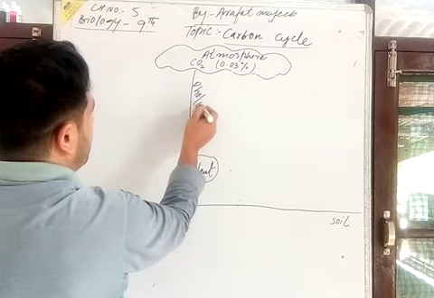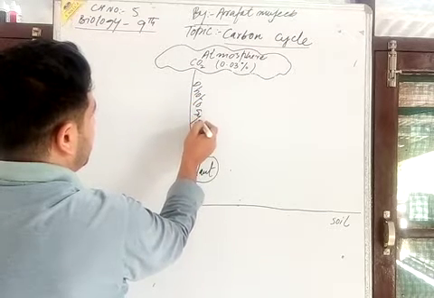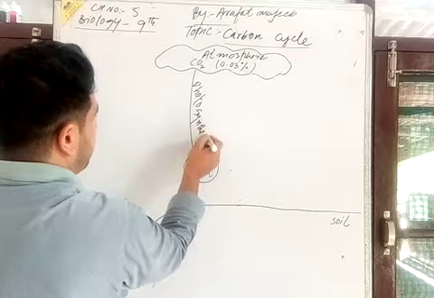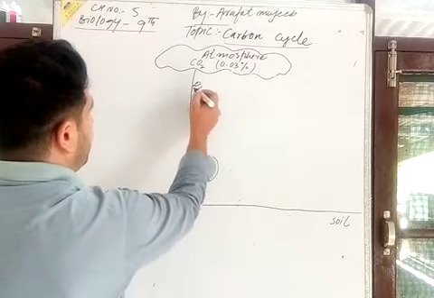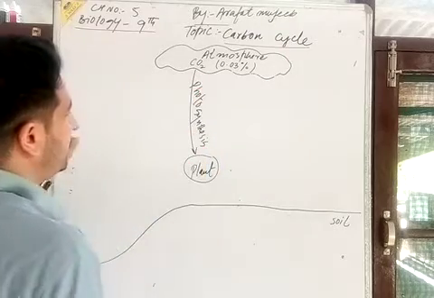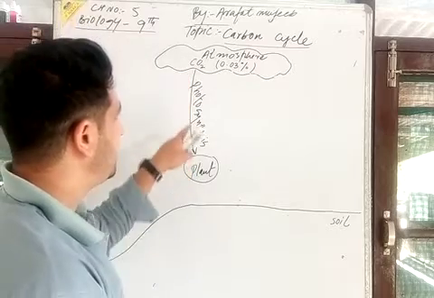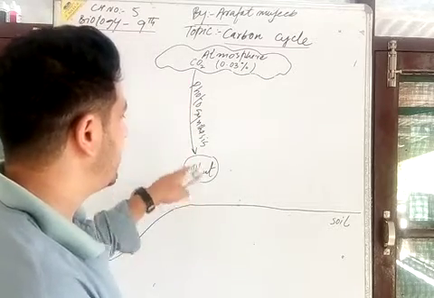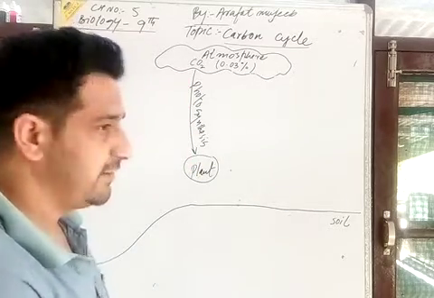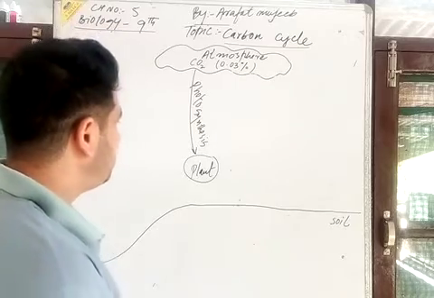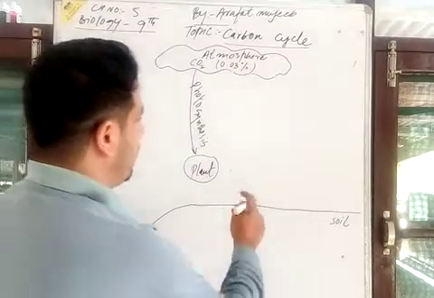These plants take in carbon dioxide, this gaseous raw material, and fix this carbon.